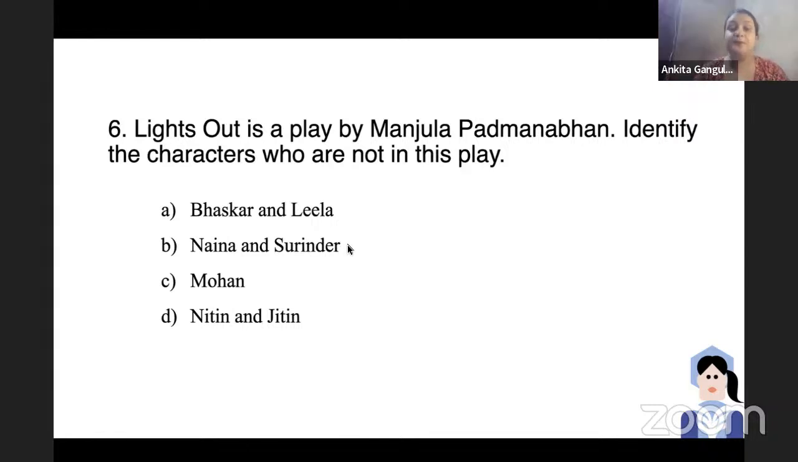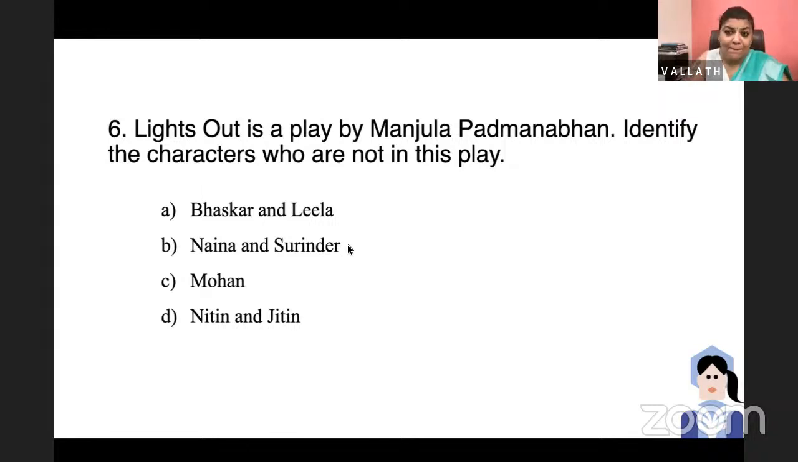Lights Out is a play by Manjula Padmanabhan. Identify the characters who are not in this play. So who are the characters who are not here? Is it Bhaskar and Leela, Naina and Surinder, or Mohan, or Nitin and Jiten? I can give you a clue. These characters are found in Mahesh Dattani's Bravely Fought the Queen. So they are not in Lights Out. The wrong characters are found in Bravely Fought the Queen. Yes.